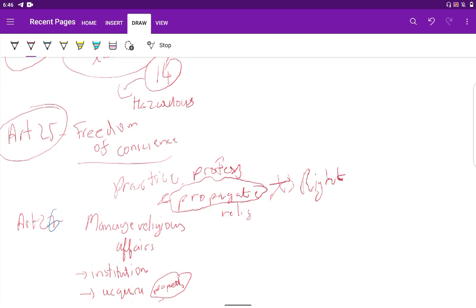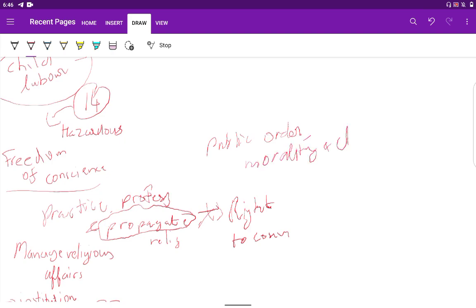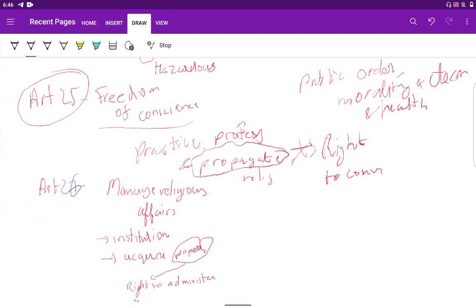The right to convert is not guaranteed under this law, and this law is subject to some restrictions also. What are they? Public order, morality and decency, and health. For example, if some religious practice is detrimental to health, the state can intervene in those practices.